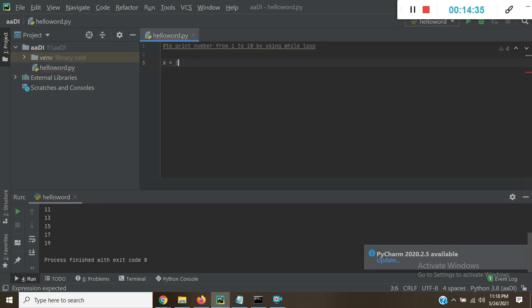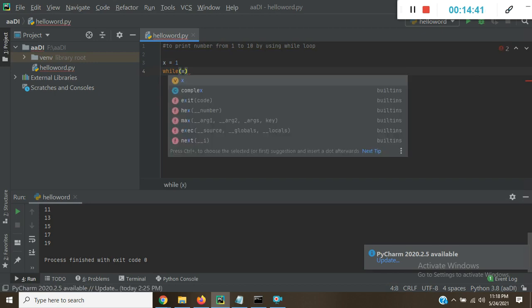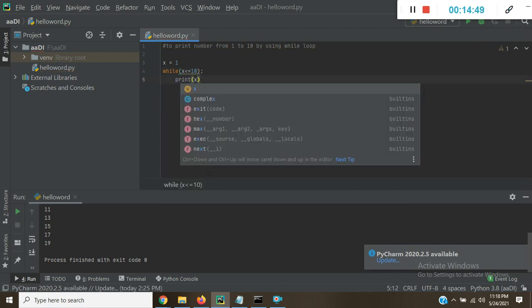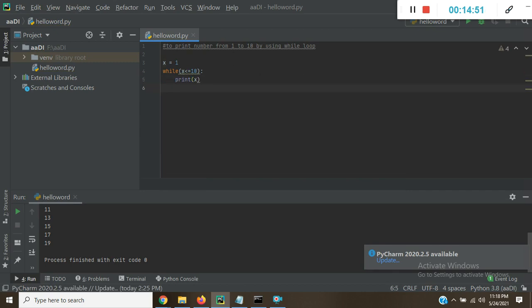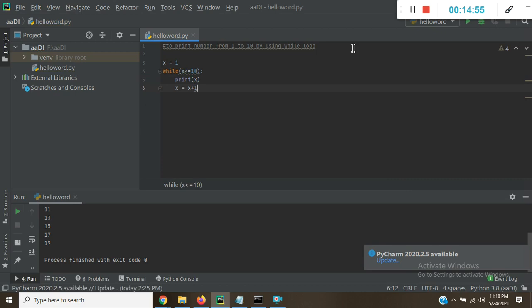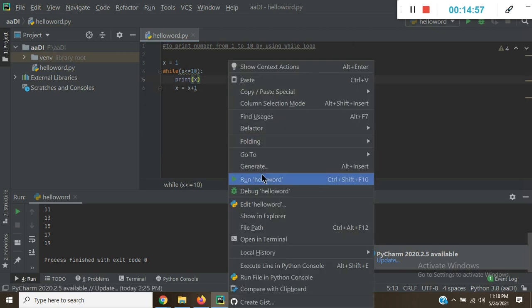I'll take x equal to 1 and while x is less than or equal to 10, then print x, and then increment by 1 every time the statement runs.